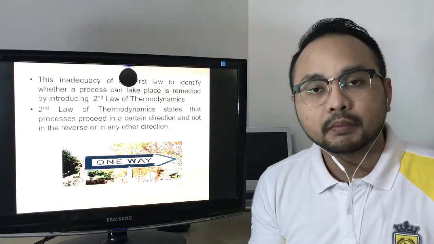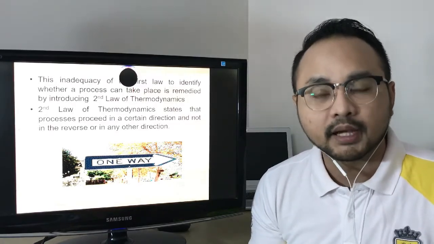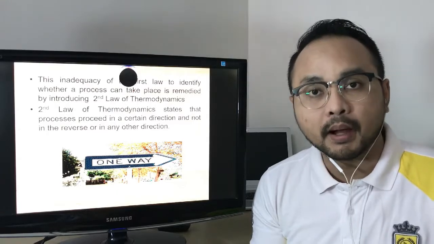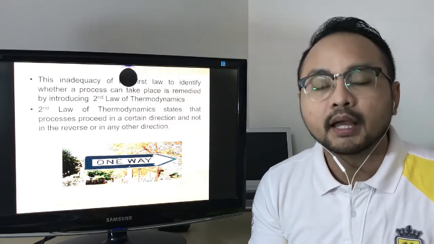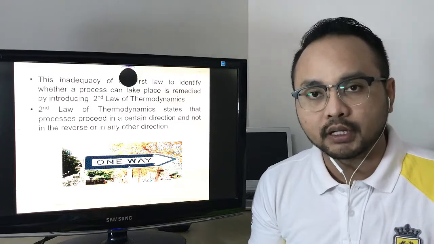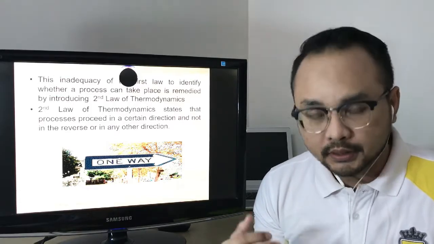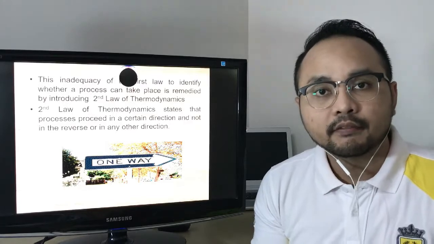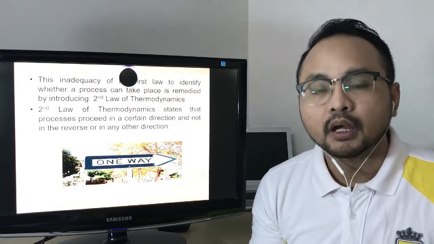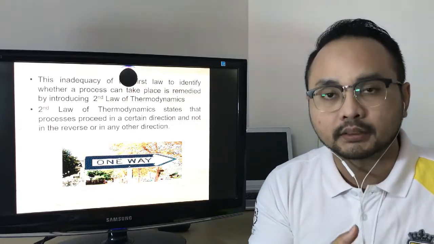Thus, in order to complement the first law of thermodynamics, it should be remedied by the second law of thermodynamics, which states that processes will proceed in a certain direction but not in the reverse or in any direction. So we go back to the hot tea example.